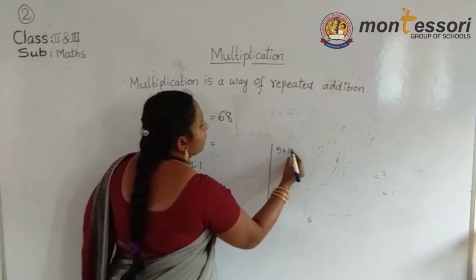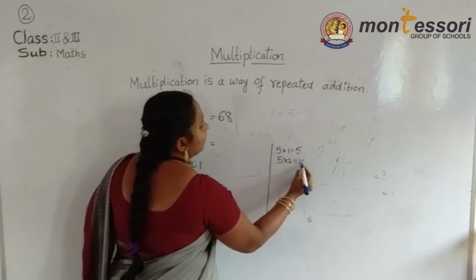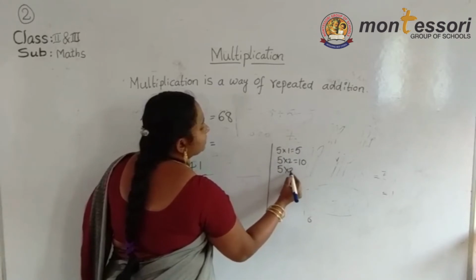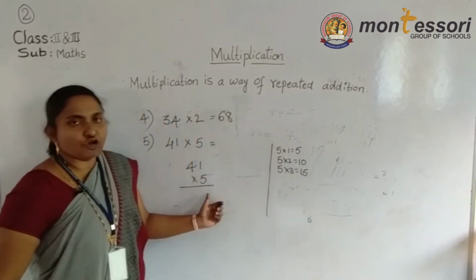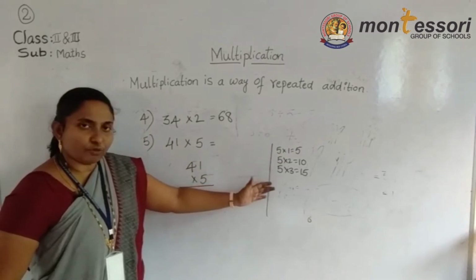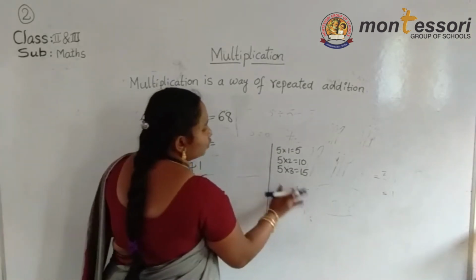5 1s are 5, 5 2s are 10, 5 3s are 15. Now you can also do it directly without writing the table, no problem. But if you write the table, we cannot make any mistake. This is your choice.